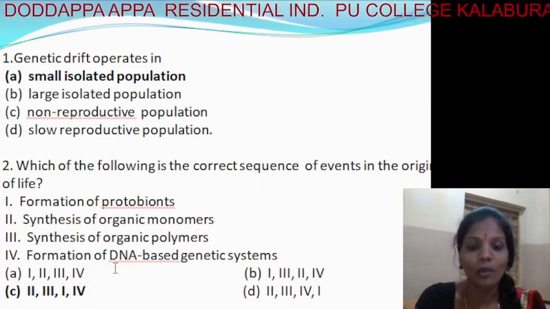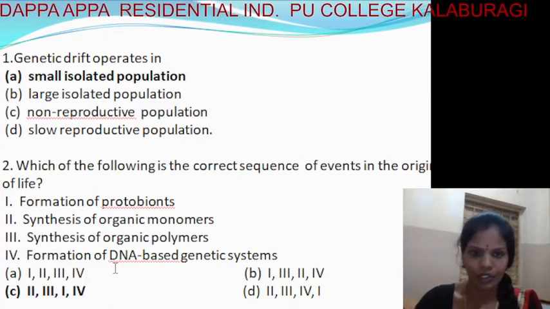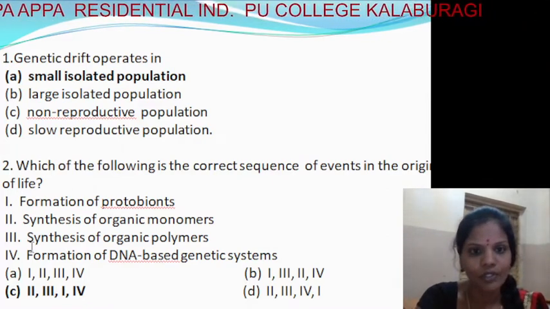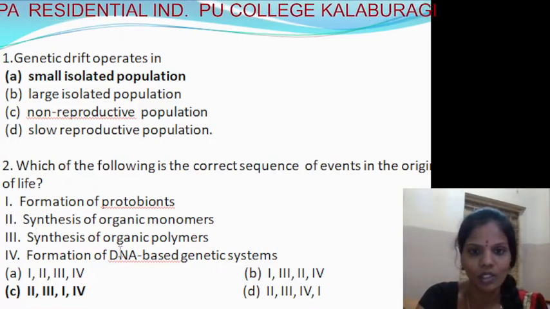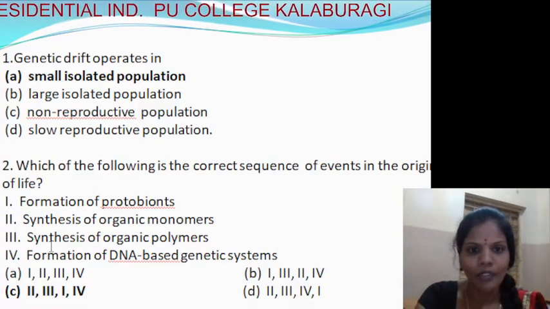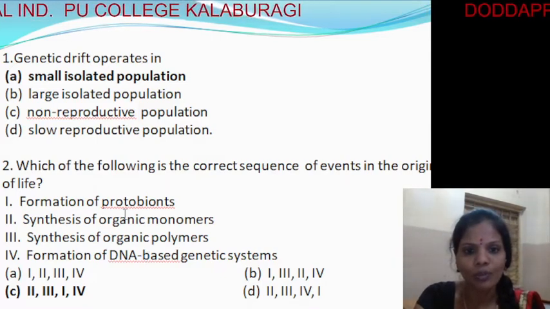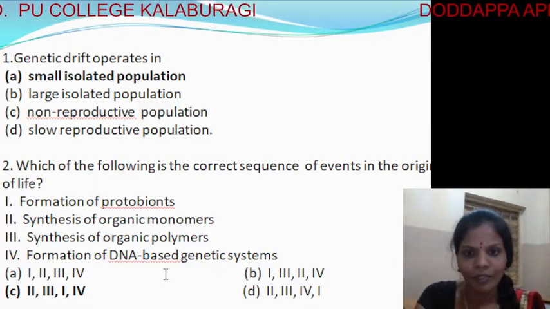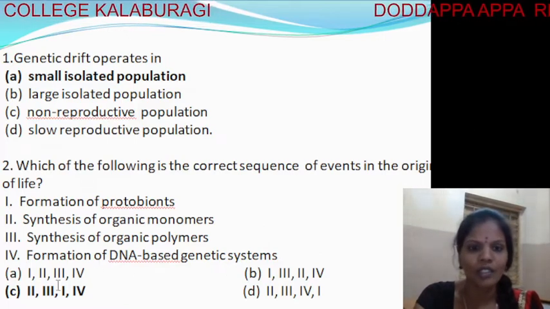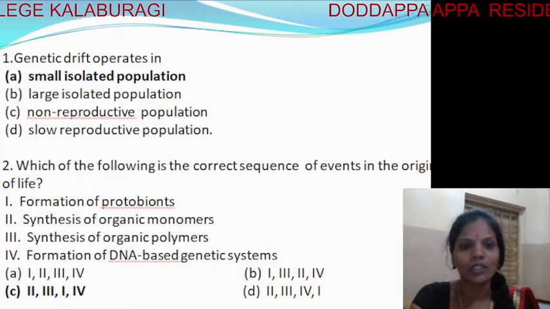In sequence order, first comes the synthesis of organic monomers, then the synthesis of organic polymers, then the formation of protobionts, and then the formation of the DNA-based genetic system. So it is the third option. Second one, third option.